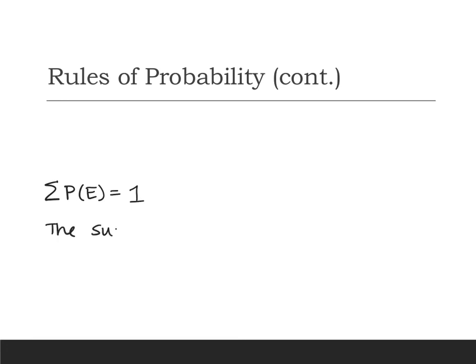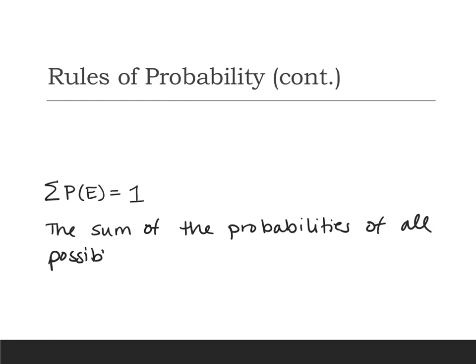So the sum of the probabilities of all possible outcomes should equal 1.